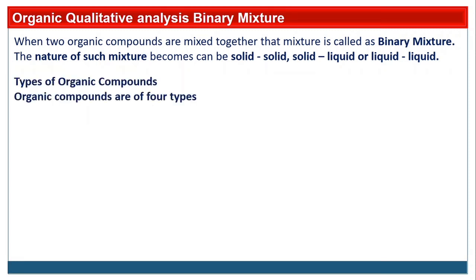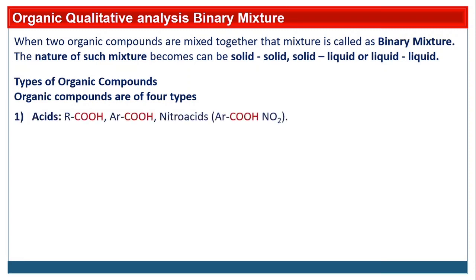Types of organic compounds. Organic compounds are of four types according to the functional groups which are present in the organic compound. First one is acids. Acids are very simple, they contain a carboxylic acid functional group. Those compounds are like aliphatic acids, aromatic acids, nitro acids. These compounds fall into the category or type that is called acid.